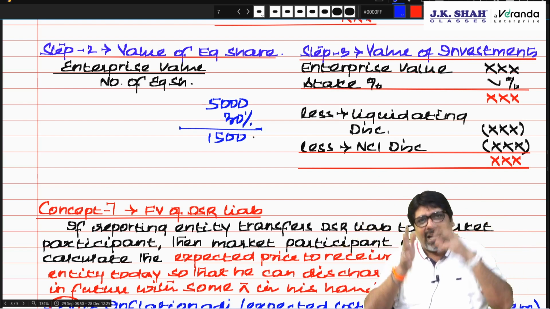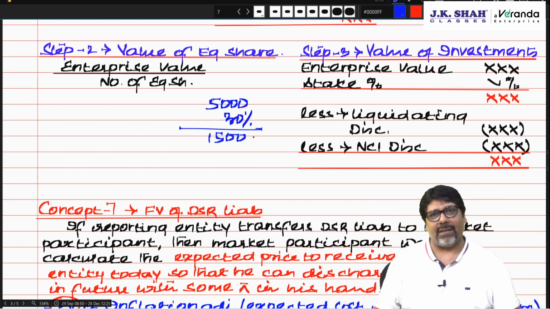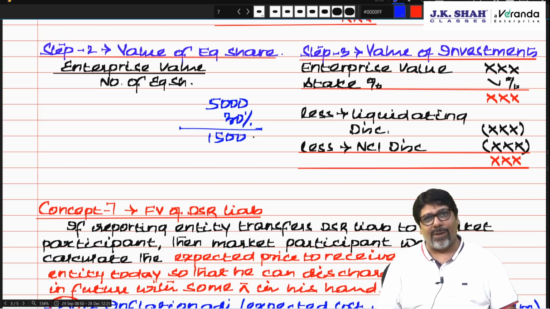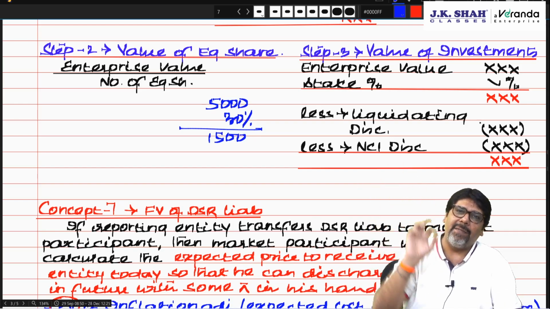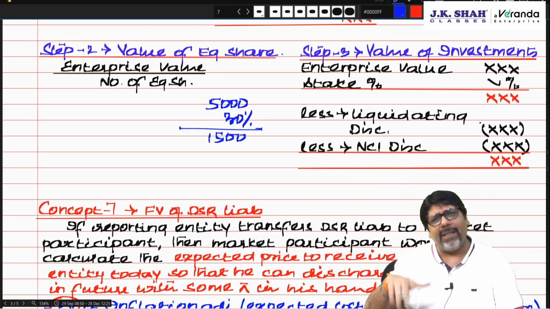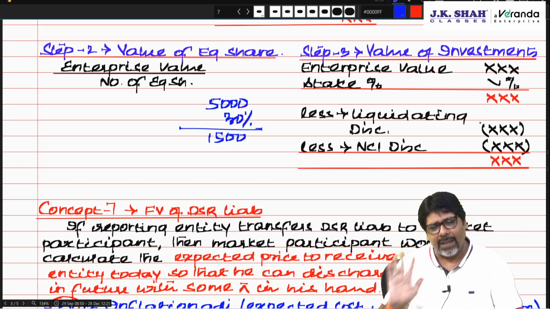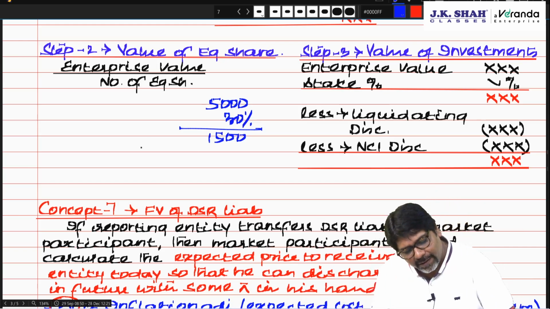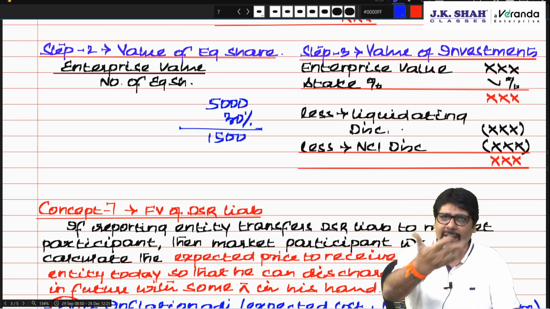No. So they have to do these deals outside the market, which you call bulk deals. For that, if the market price is 10 rupees, I will be able to sell at 8 rupees. I will have to give a 20% market price discount. Similarly, when I do bulk deals in purchase also, I get a 20% discount. Are you understanding? So 1500 minus liquidating discount, because I cannot sell it in the market, I am selling it outside the market.